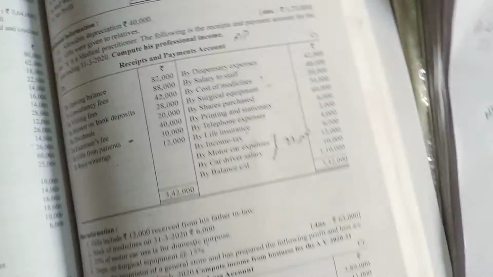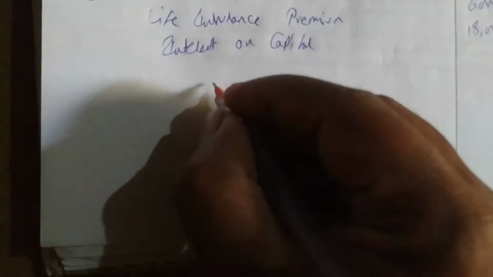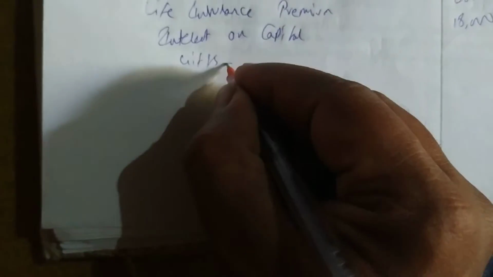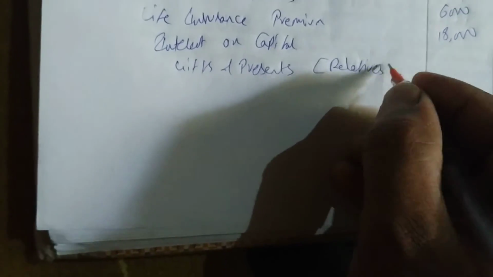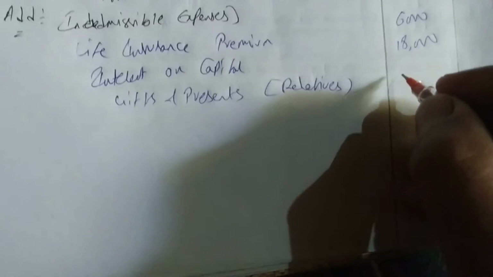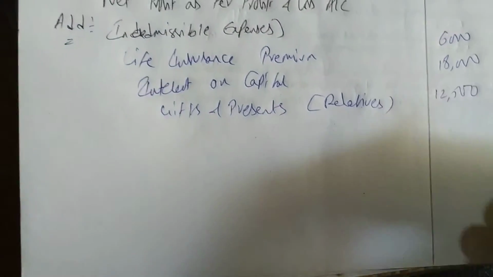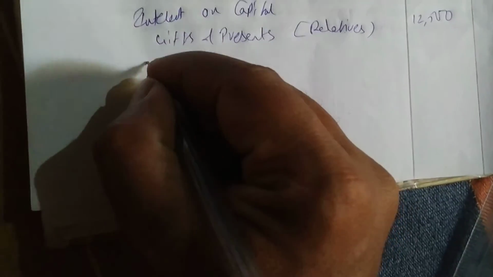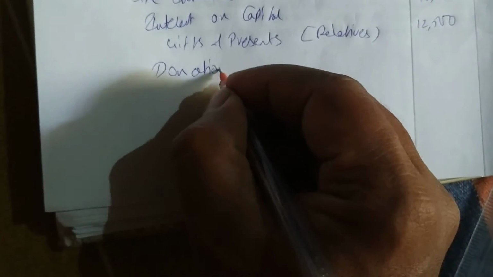Next we have interest on bank loan, which may be taken for running the business, so it is allowed. Gifts and presents are not allowed because they are given to relatives. If given to customers, they may be allowed. How much? 12,500. Next, donations. All donations are not allowed.